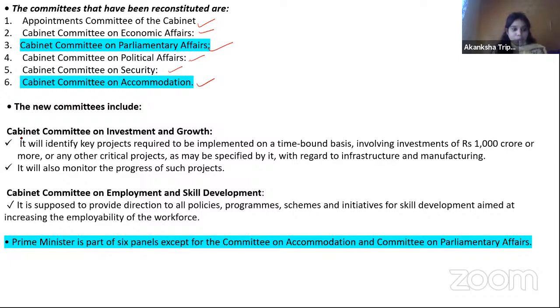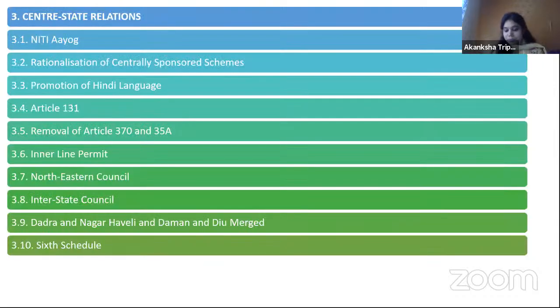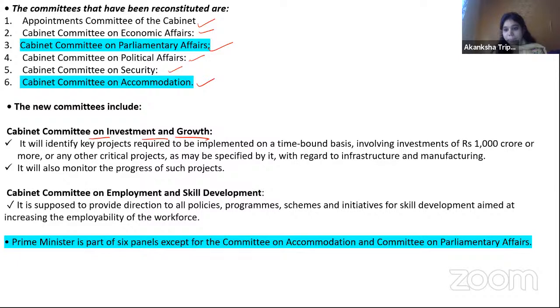So the 2 new committees are the cabinet committee on investment and growth, as the name suggests. They are going to identify the key projects required to be implemented on a time-bound basis. It will also monitor the progress of these kinds of projects, and the areas in which they are going to work are infrastructure and manufacturing.